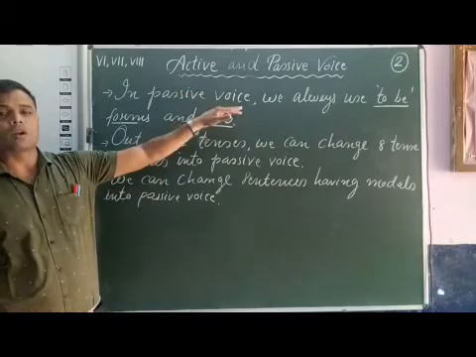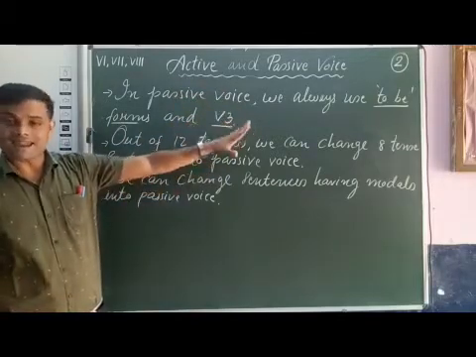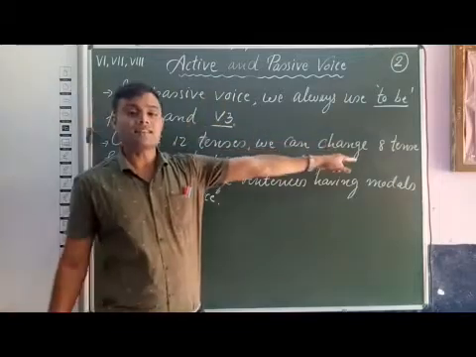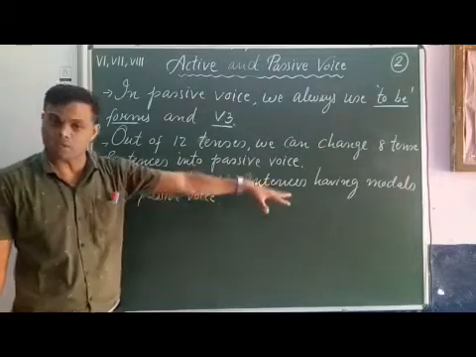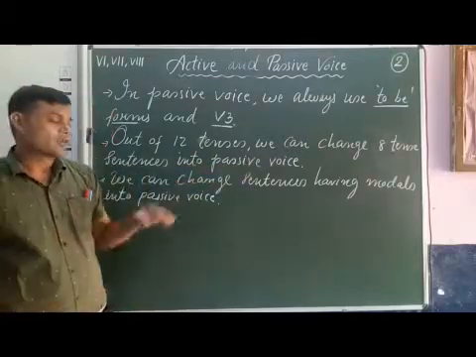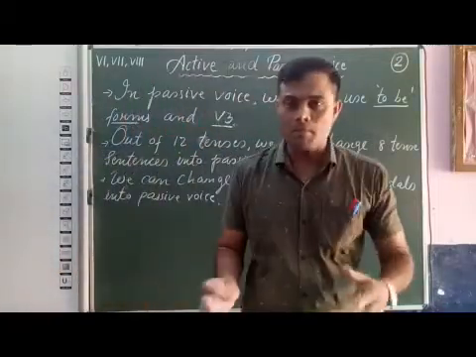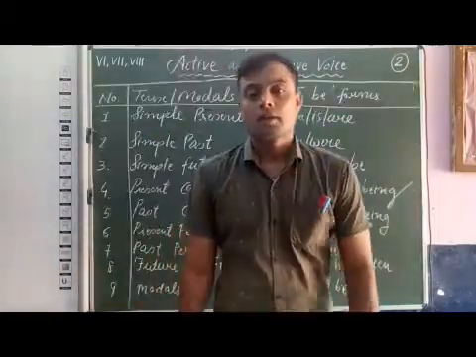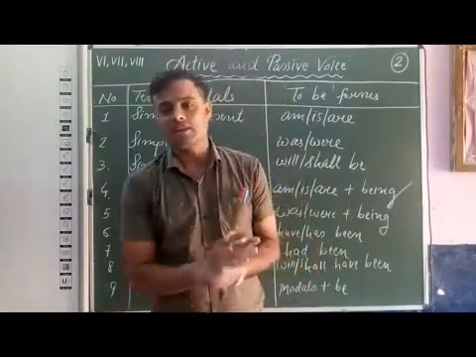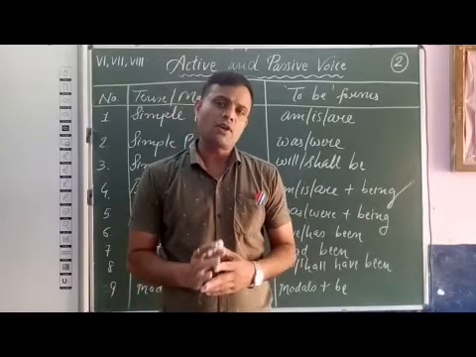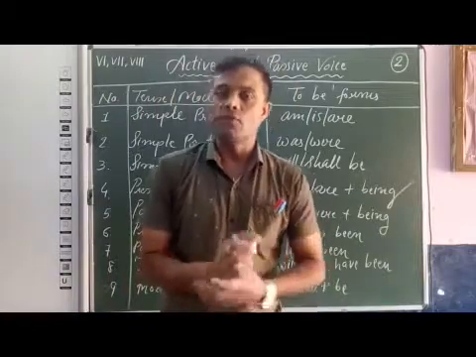In passive voice we always use to be forms and V3. Second, out of 12 tenses, 8 tense sentences we can transform into passive voice. And third, we can change sentences having modal auxiliaries in passive voice. In a passive voice sentence, we always use to be forms and V3. V3, we know, is the past participle form of the verb, the third form of the verb.